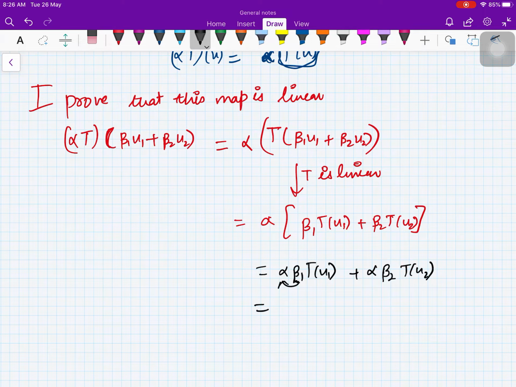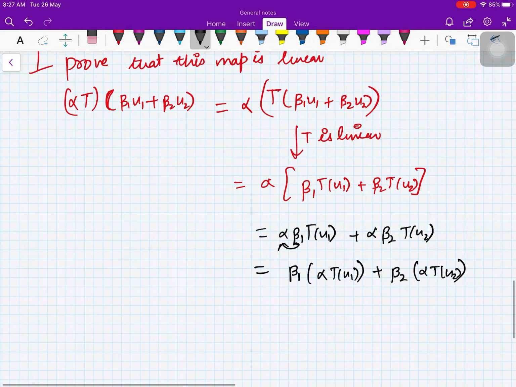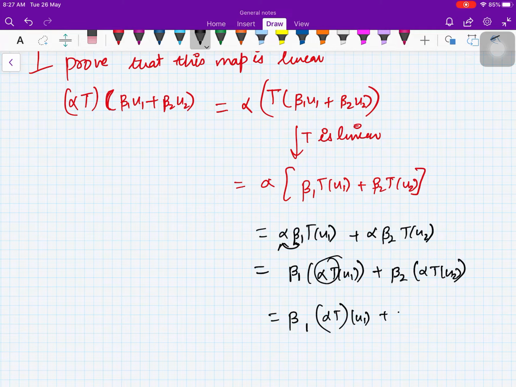Now we know that by the property of vector space, you can write it as beta 1 alpha T of u1 plus beta 2 alpha T of u2. So this is equal to alpha T of beta 1 u1 plus beta 2 u2.